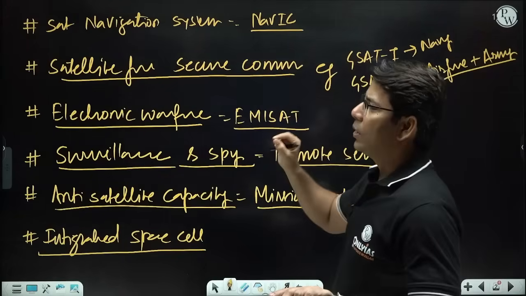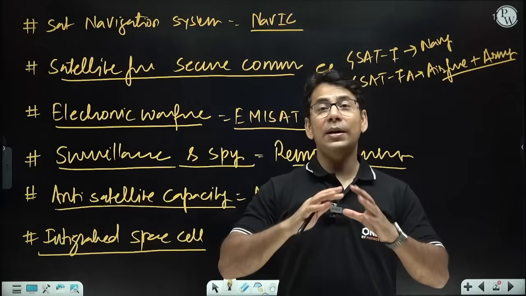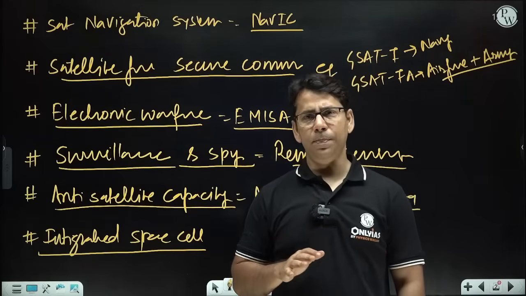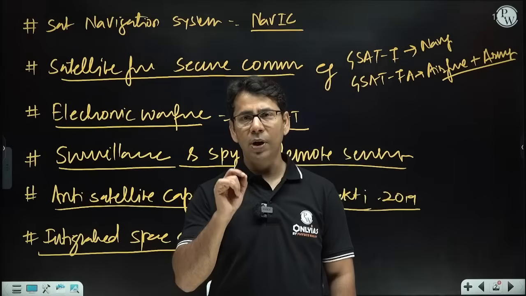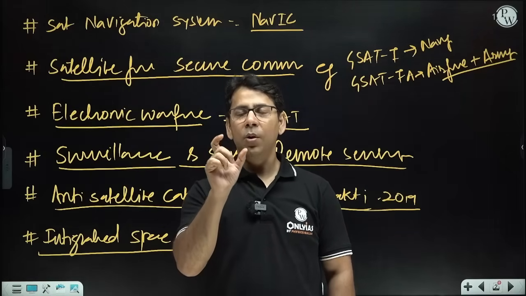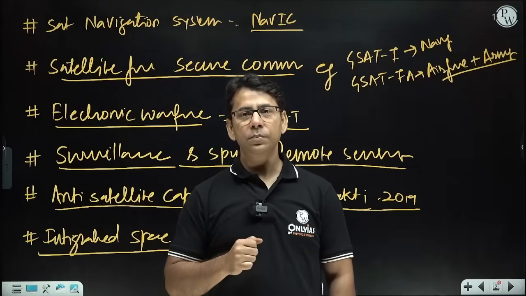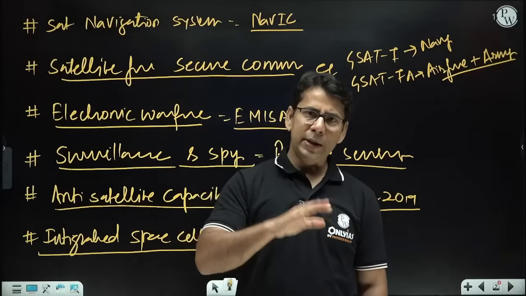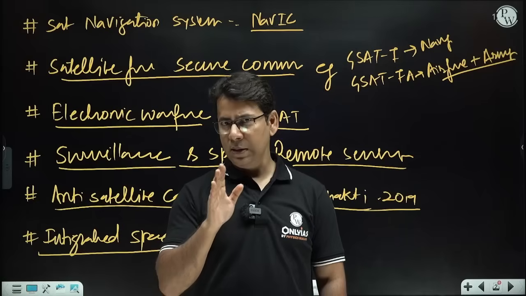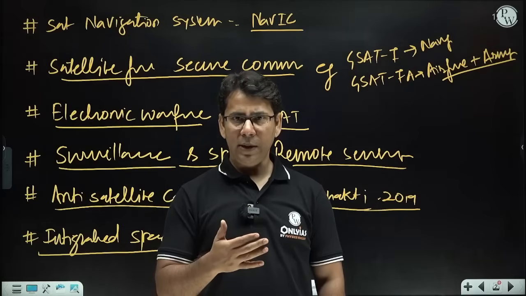Obviously, because you are framing a mains answer, you won't be able to write too many details, but pointers would be easy. And then at the last, you can sum up. One very important thing you should understand is that there are two words: one is space weaponization, another is space militarization. Although India has already signed the Outer Space Treaty of 1967, and India is one of the parties to the Artemis Accords, right?